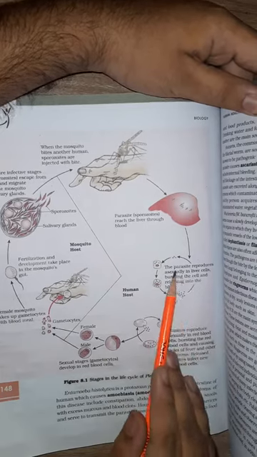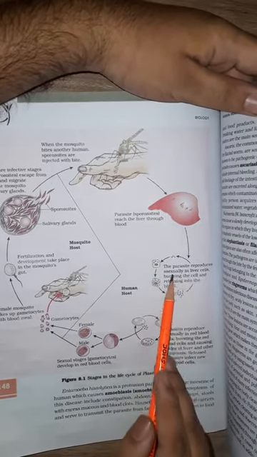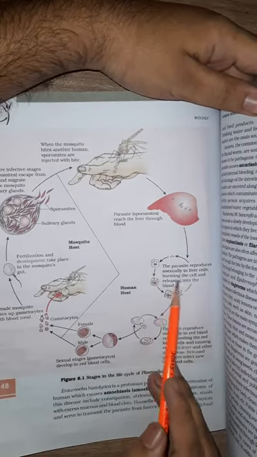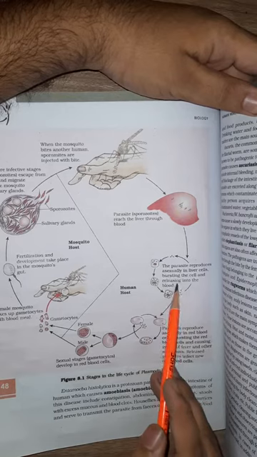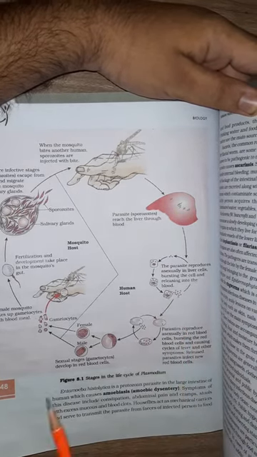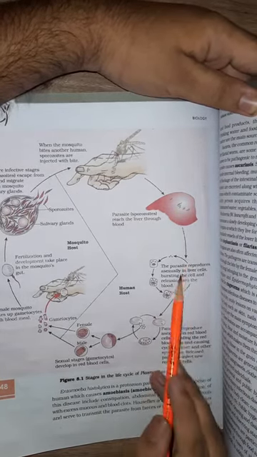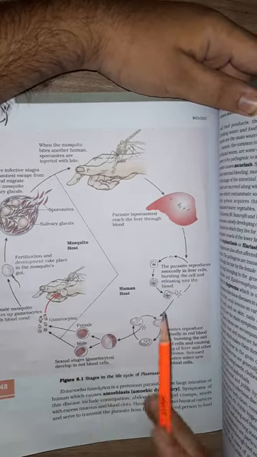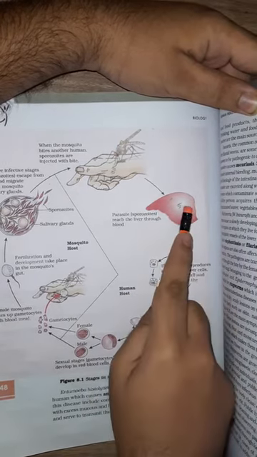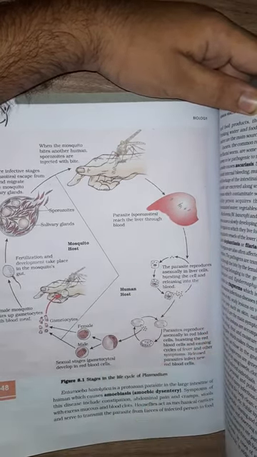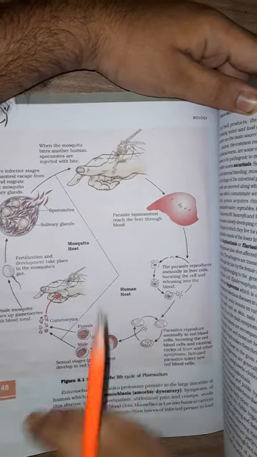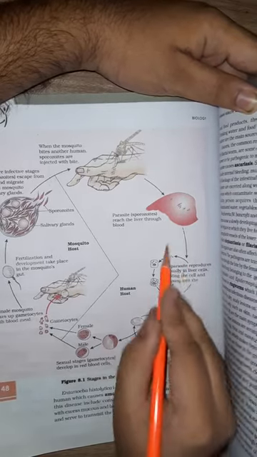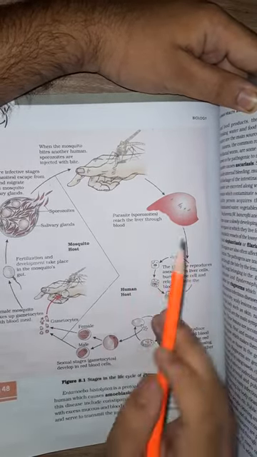The third stage. Okay, the parasite asexually reproduces in the liver cell, bursting the cell and releasing into the blood. Okay, the parasite reproduces in the liver, in the cells known as hepatocytes. Hepatic cells are found in the liver. So they live in the cell, burst and reproduce in it. They asexually reproduce in the liver cells. They multiply. Okay.